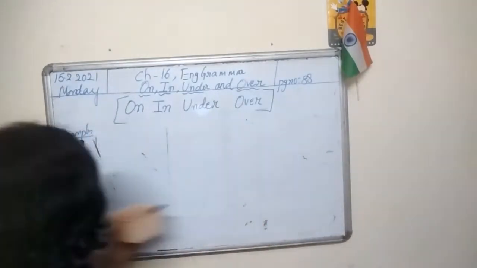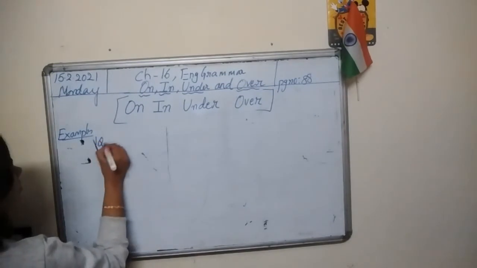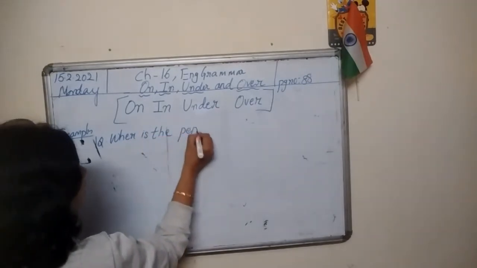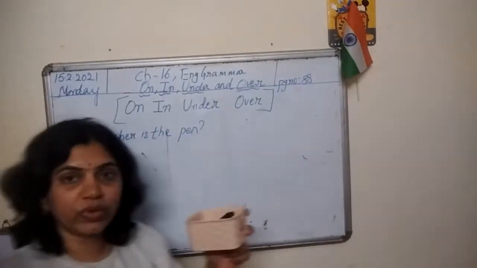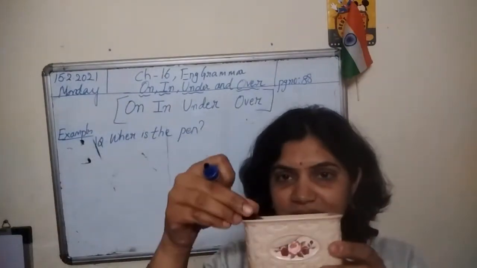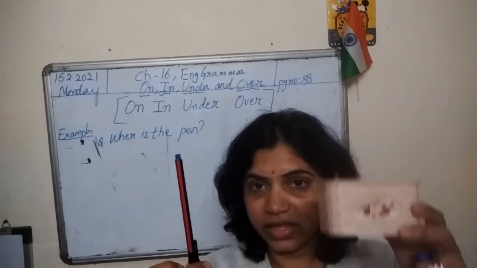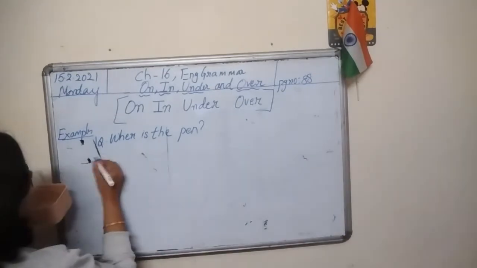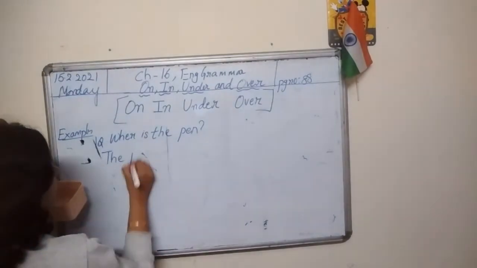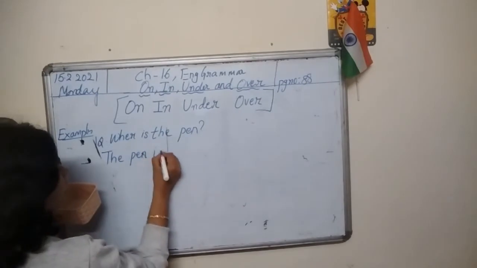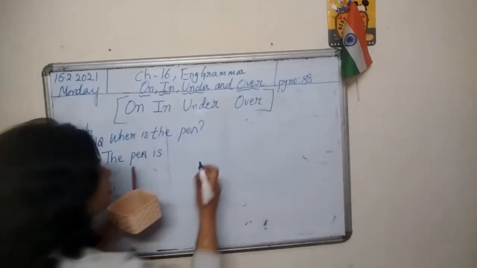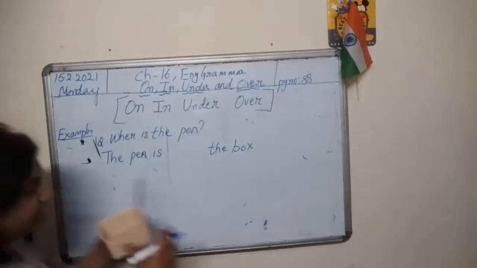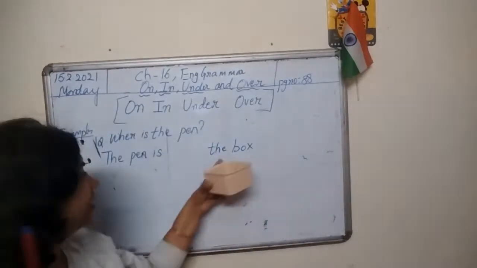Your first question is, where is the pen? You have two things, pen and box. So let me write, where is the pen? The pen is the box.